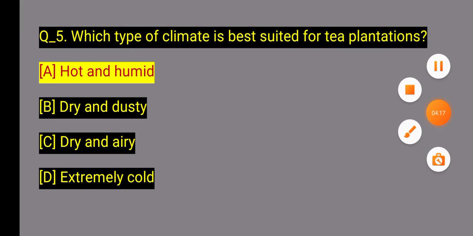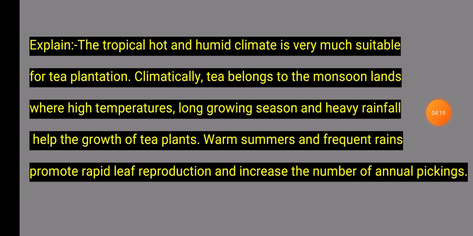And 5 number question explain. The tropical hot and humid climate is very much suitable for tea plantation. Tea plants belong to the monsoon lands, where high temperature, a long growing season and heavy rainfall help in the growth of the tea plant, and the warm summer with infrequent rains promotes rapid leaf reproduction and increases the number of annual pickings. Next question.